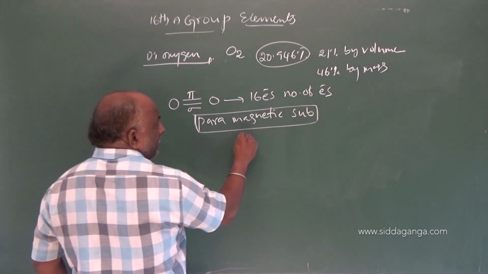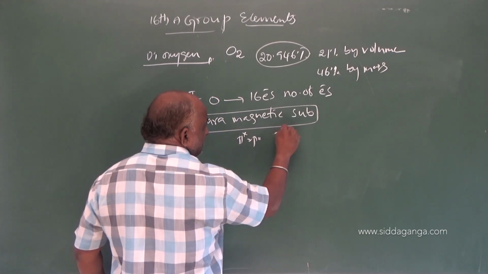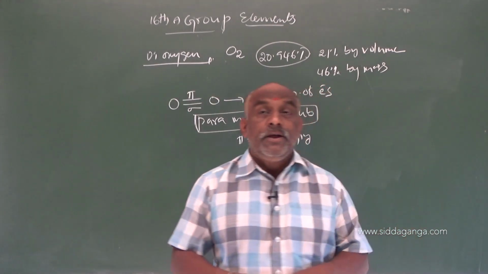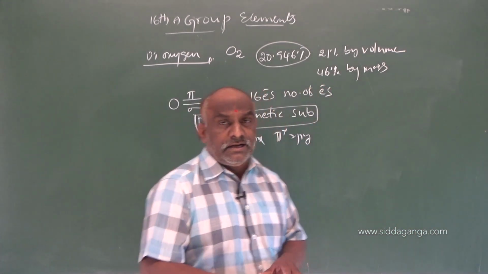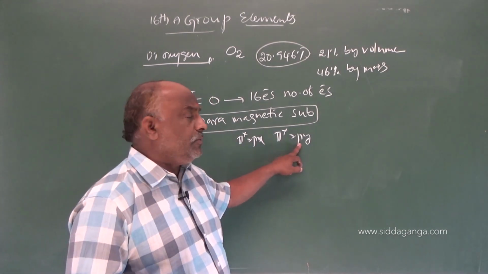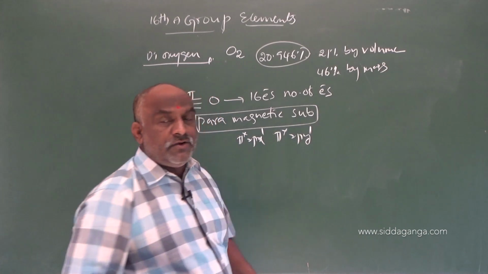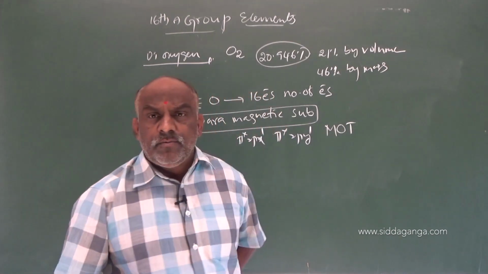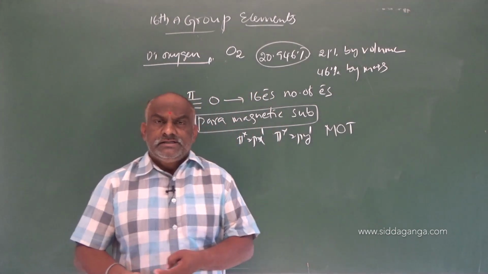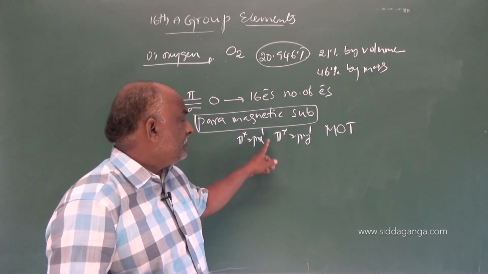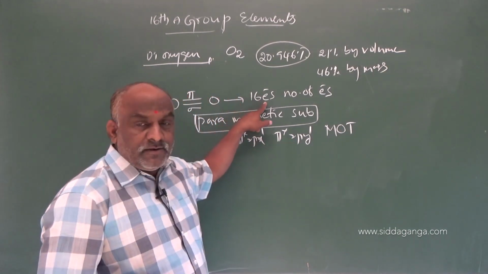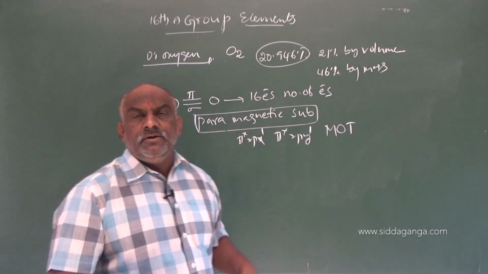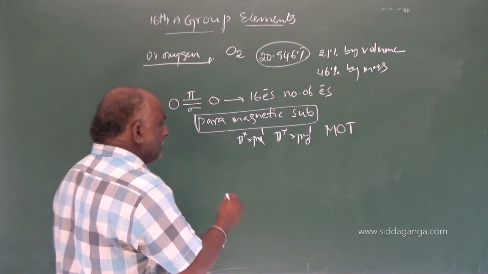What will be the reason? Pi star 2px and pi star 2py consist of unpaired electrons, pi star 2px1, pi star 2py1, according to molecular orbital theory. Each of pi star 2px and pi star 2py consists of an unpaired electron. Due to this reason, even though 16 electrons is an even number, it is a paramagnetic substance.